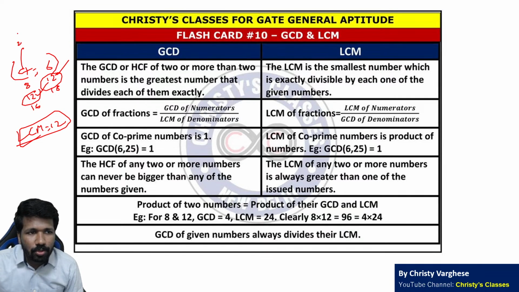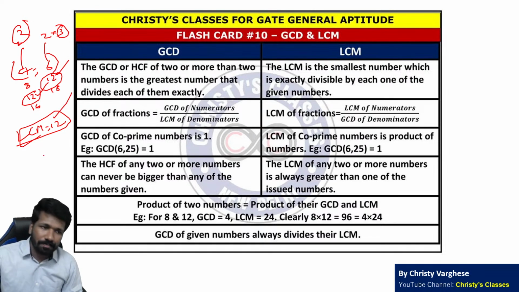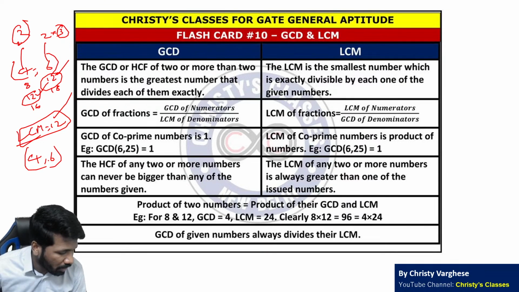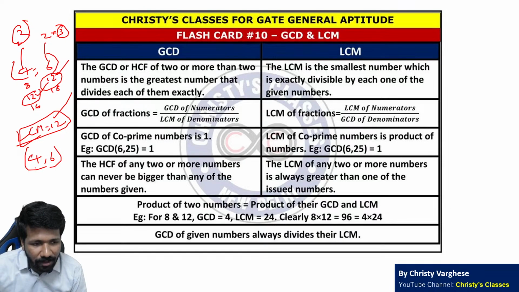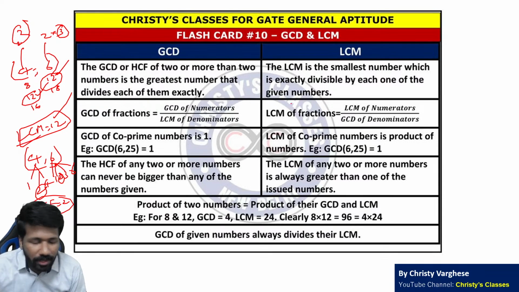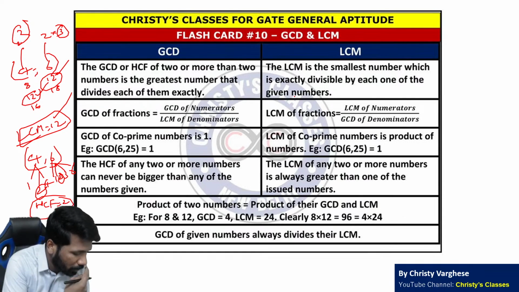Otherwise the method is 2 square लिखना. 6 is 2 into 3. Then this 2 square into 3 will be LCM. And HCF 4 and 6 का HCF क्या है? Highest common factor कौन सा है? What are the factors of 4? 1 4 and 2. And 6 का factors क्या है? 1 6 2 3. उसमें highest common factor तो 2 है. So HCF is 2. So and properties of LCM and HCF is given in this flashcard. You can pause the video and check it also.